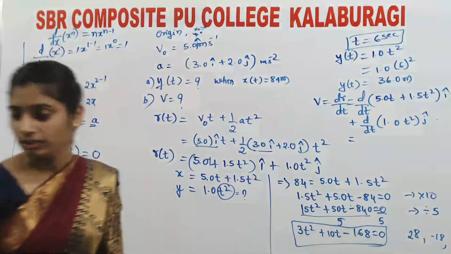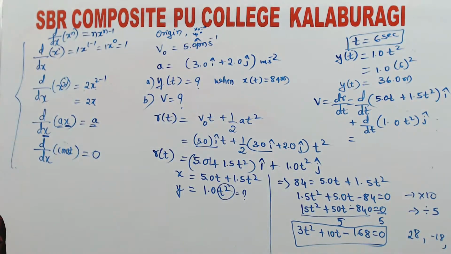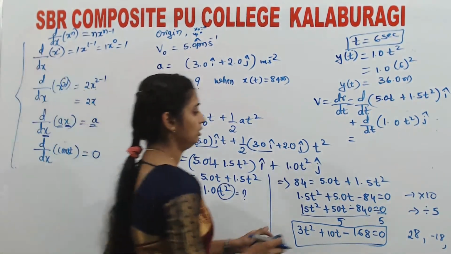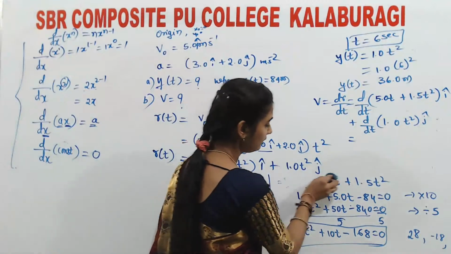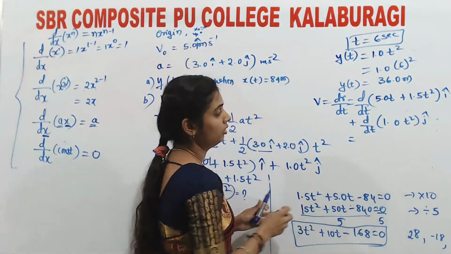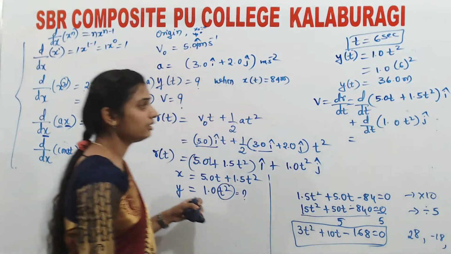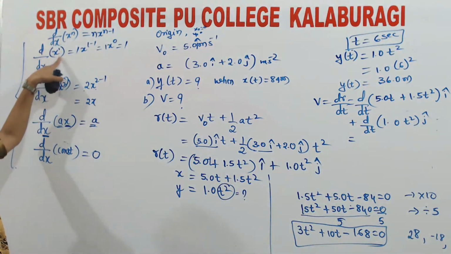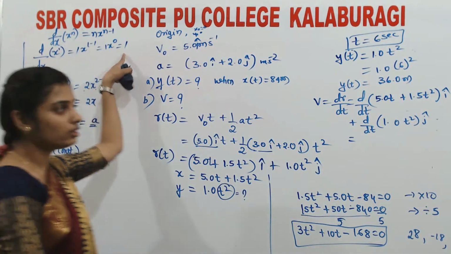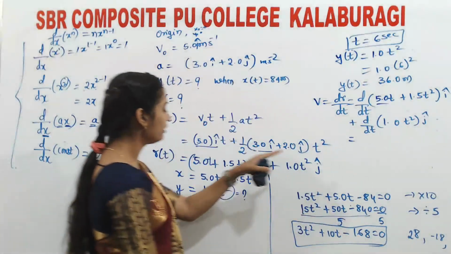Again, take differentiation. As I said, dx by dx of x is nothing but 1, so the constant will remain.